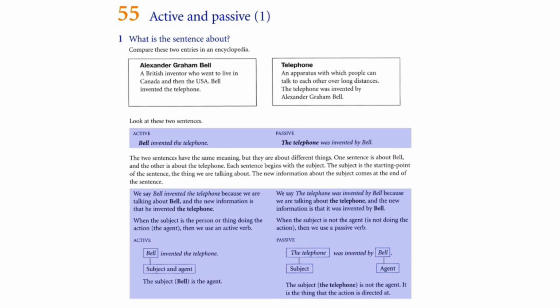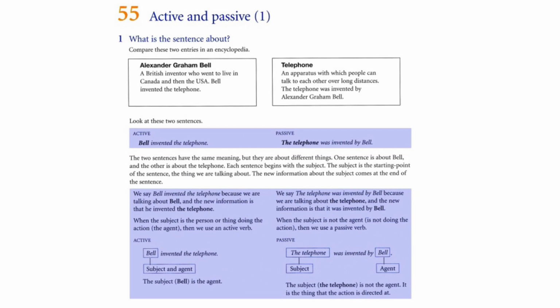Monkeys adore bananas. A sentence is in the passive voice, on the other hand, when the subject is acted on by the verb. For example, bananas are adored by monkeys. Look at these two sentences. Active: Bell invented the telephone. Passive: The telephone was invented by Bell.